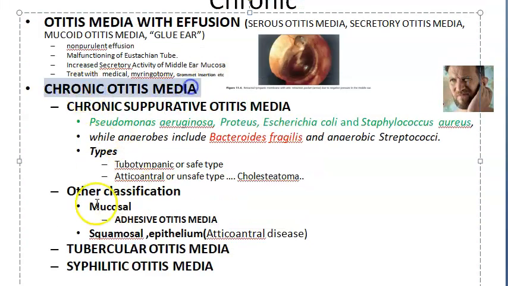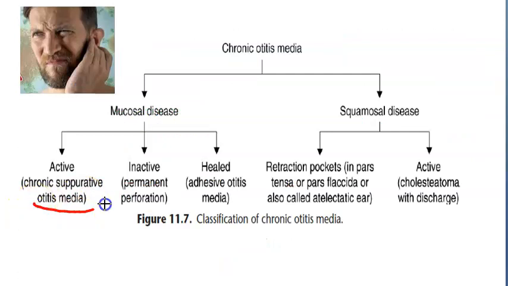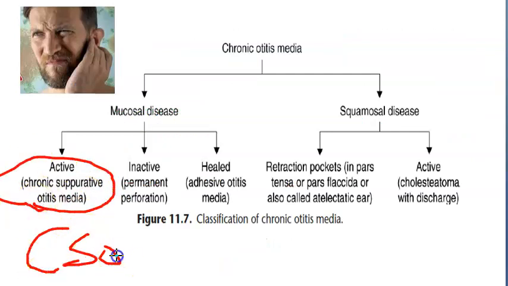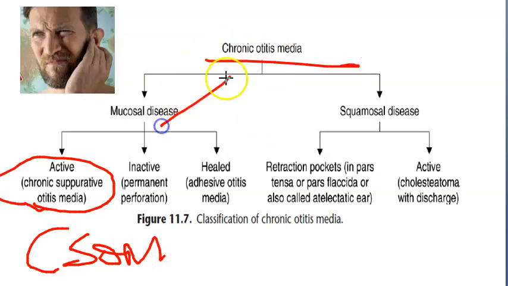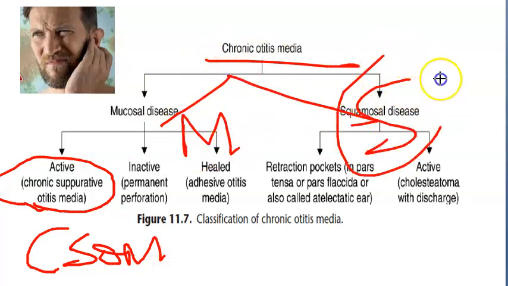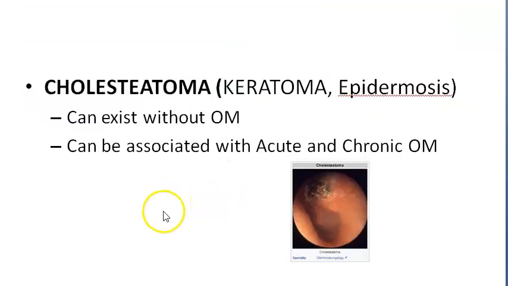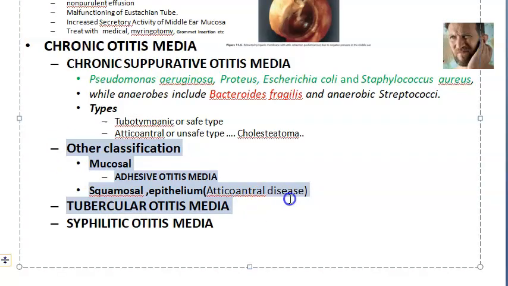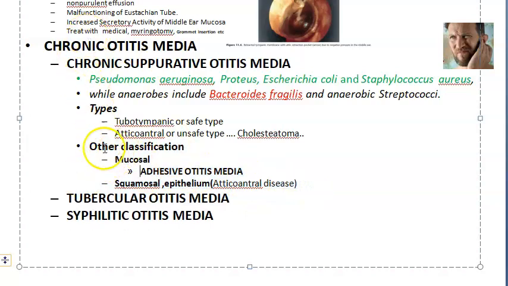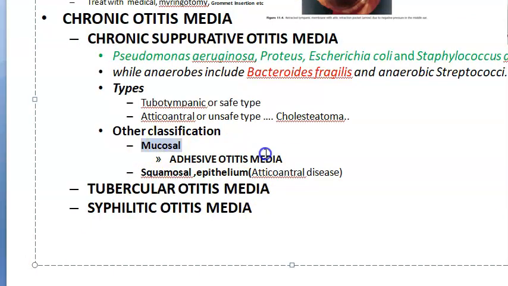For this chronic otitis media itself, there is another classification which is mucosal or squamous epithelium. Just look at this, you will understand. Whatever you saw that CSOM is here, CSOM they have put here. But as such, chronic otitis media, they are dividing it as mucosal and squamous. Squamous is the one that is having retraction pocket and cholesteatoma. It's very confusing, isn't it? So let's put this under this itself. So chronic otitis media, you can have mucosal and squamous. Squamous epithelium, if it's involved, it is very similar to atticoantral, basically cholesteatoma.